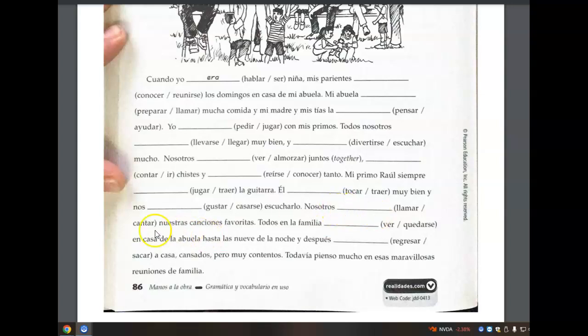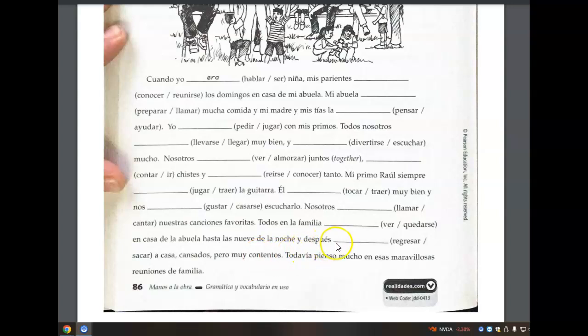Nosotros cantábamos nuestras canciones favoritas, our favorite songs. Todos en la familia, everybody in the family, is plural, todos. Se quedaban, stayed at home. Se quedaban en casa.